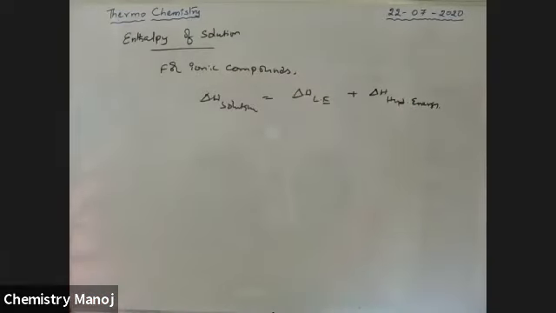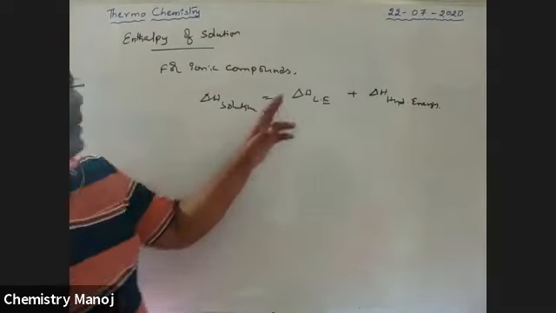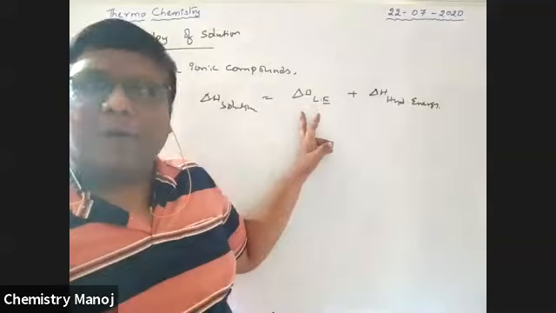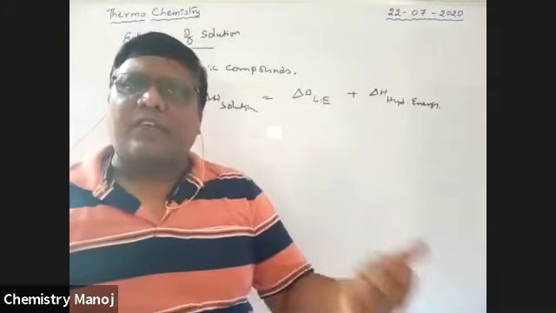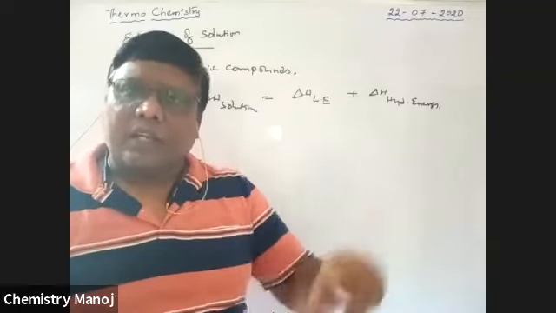So this is the formula used to calculate enthalpy of solution. Enthalpy of solution is equal to the sum of the lattice energy of that particular chemical plus the hydration energy of that chemical. What is this lattice energy? What is this hydration energy? Later I will explain it.